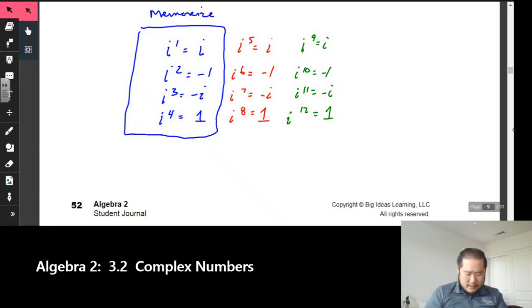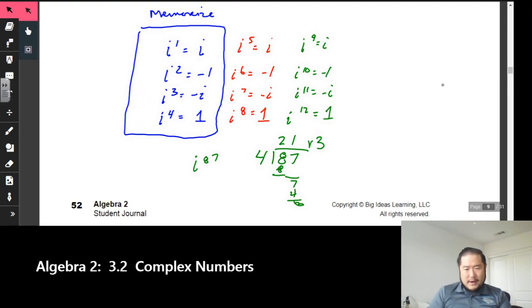What do I mean? Let's take a look. If I want to figure out what i to the 87th power is, I'm going to take 87 and divide it by 4. I get 2, that's 8, and then we have 7. 4 goes into 7 one time, and then we have a remainder of 3.